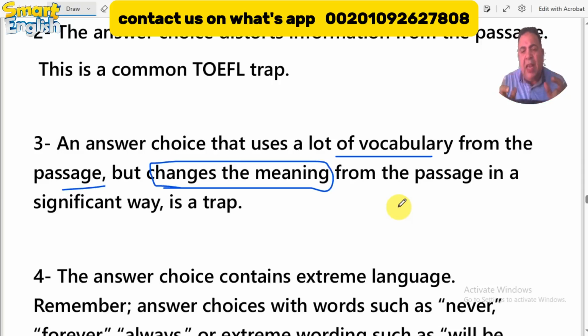Changing the meaning and playing with the vocabulary is a tricky way to deceive the test takers into mischoosing the right answer. So pay attention to this. If you find too many vocabularies in the text or the choice, using these vocabs but in another meaning, not belonging to the whole meaning of the passage, don't choose this choice.